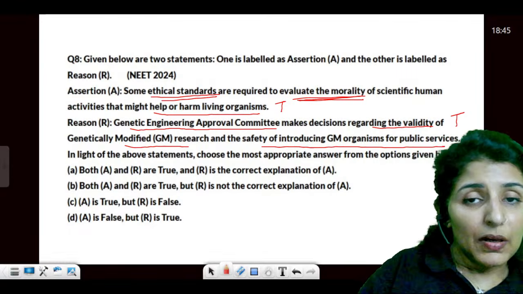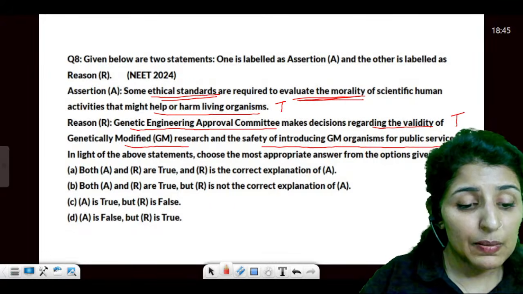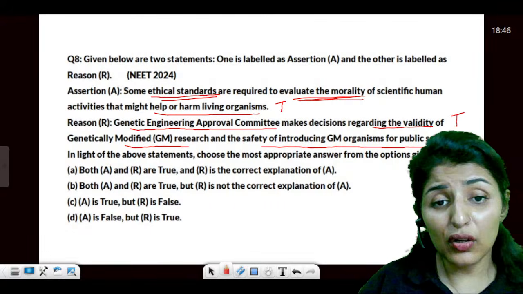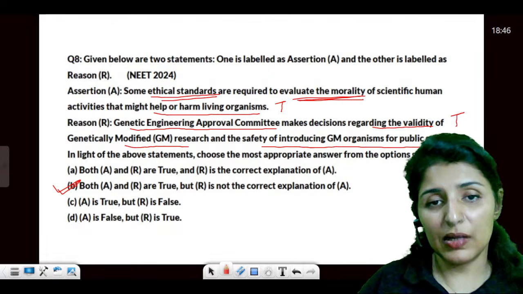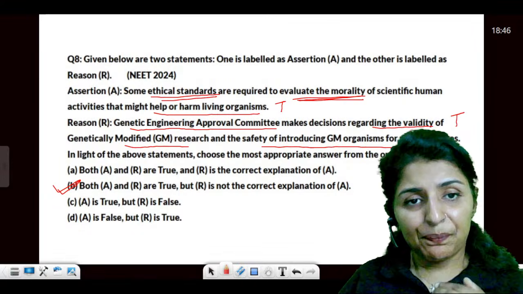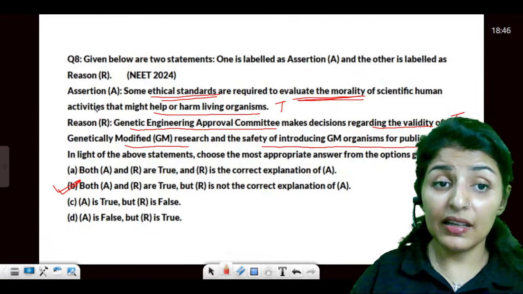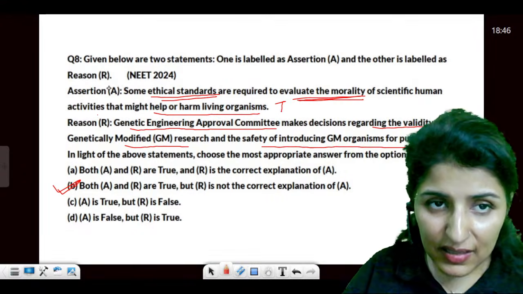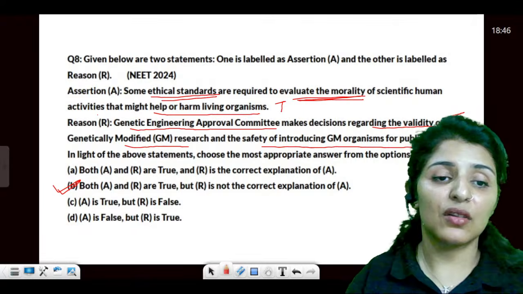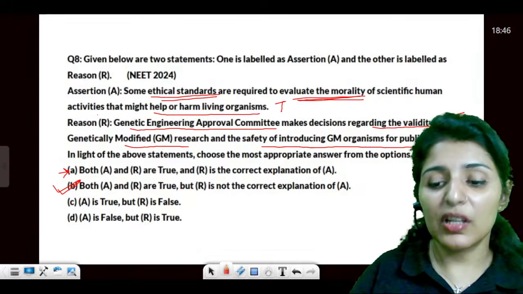So is the statement a correct explanation? Yes please, let me know. Is the statement a correct explanation? Yes or no? No, it is not a correct explanation. Rather, had the reason been an assertion, and the assertion been the reason, then the answer could be A. So the second statement is not able to explain the first statement.